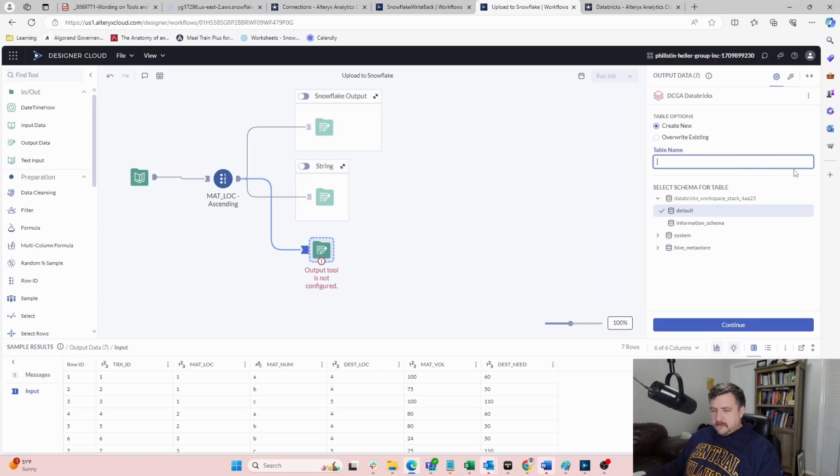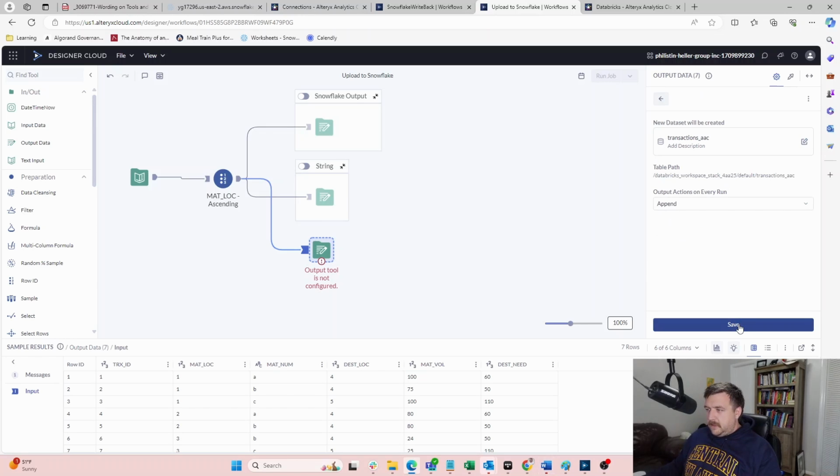Oh, the table name. Let's call this transactions. We'll call it AC. We're going to do everything lowercase because I noticed somewhere else I was having issues with capitals. I had tried to create a workspace with caps in it. All lowercase, we're using all lowercase for now. We say continue, and we say append. So we'll save it like that for now. So I say save.